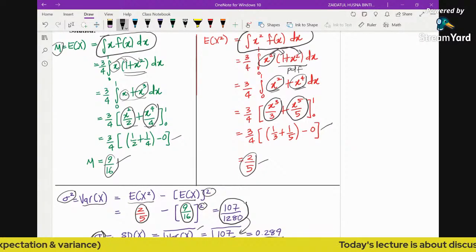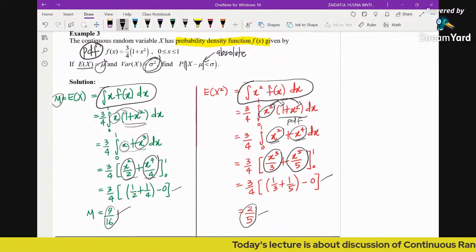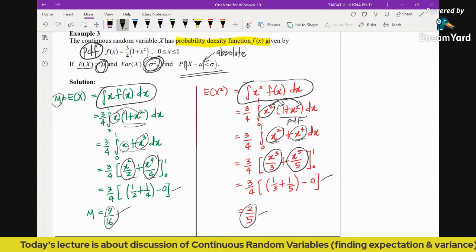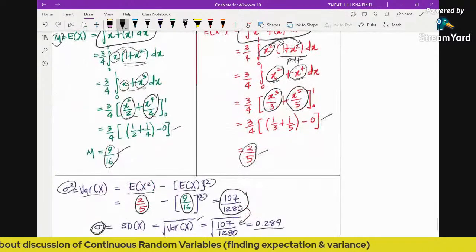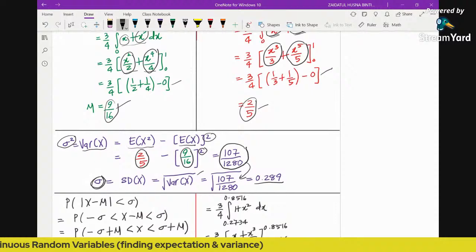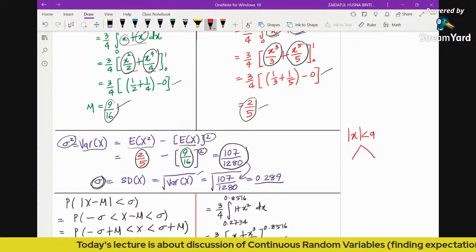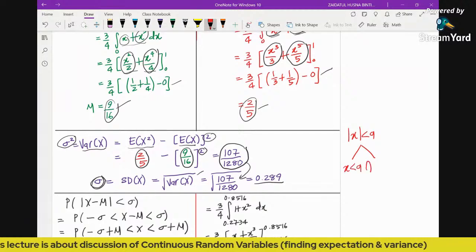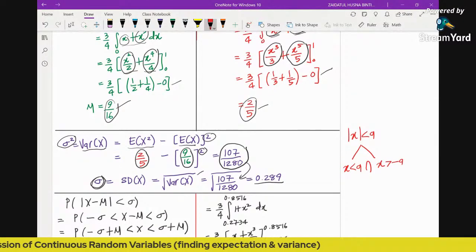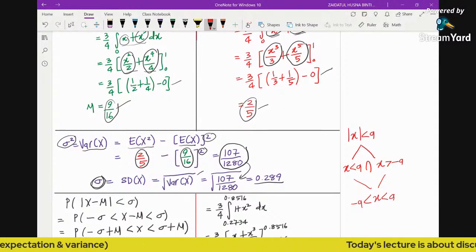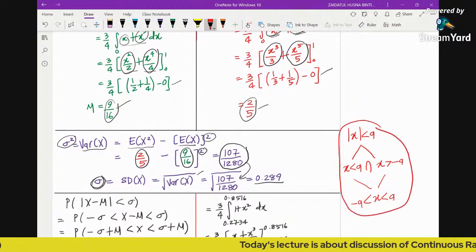We are not done yet, because the question not only asks us to find the mu and sigma, the question asks us to find the probability of absolute of x minus mu less than sigma. Because you can see the symbol of absolute here, we need to apply the property or the definition of absolute. Remember, absolute of x less than a, so we apply the law definition: x less than a intersect with x greater than negative a. Combining these two back will give you x greater than negative a and less than a. So this is the definition of absolute value using the law.